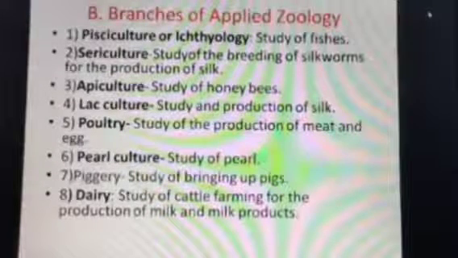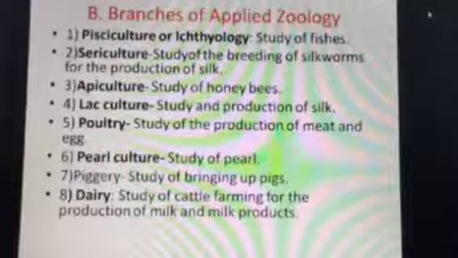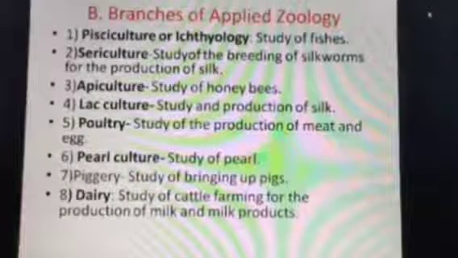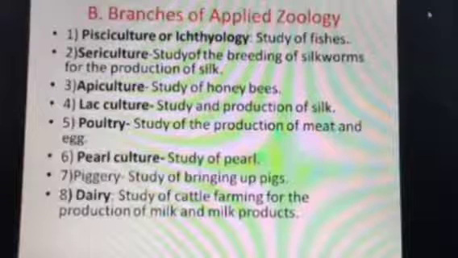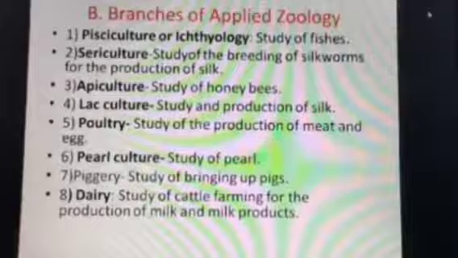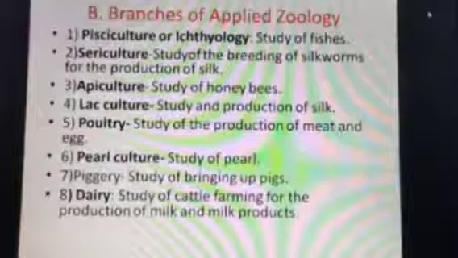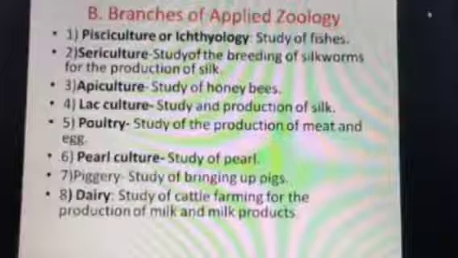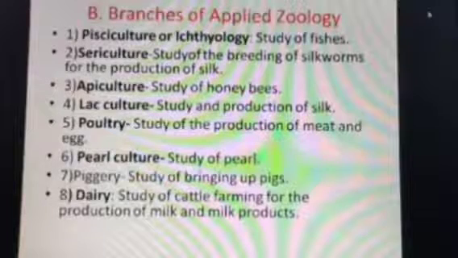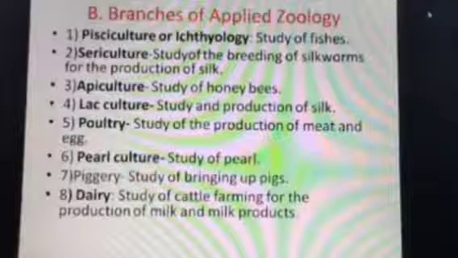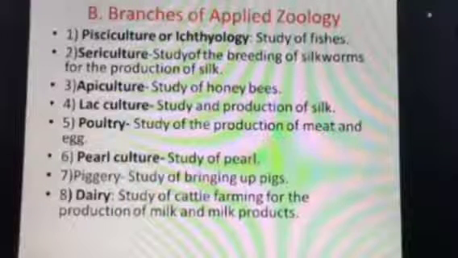Many of us wear silk clothes. How is it coming? It is coming from an insect called silkworm. It looks like butterfly, but it is a moth. There is a difference between moth and butterfly. So it is a moth. It produces certain fibers with the help of which we are preparing silken clothes. So sericulture deals with the breeding of silkworm and production of silk.